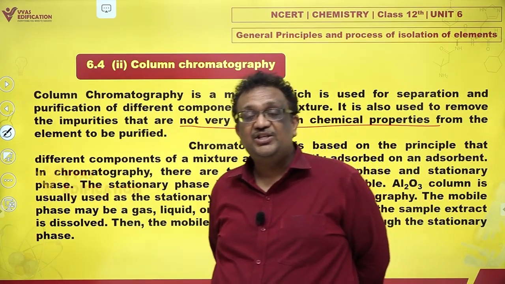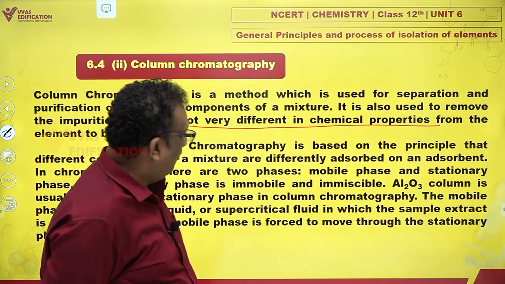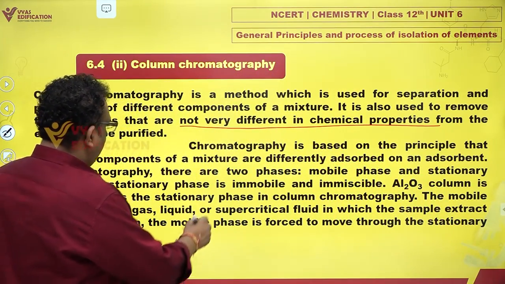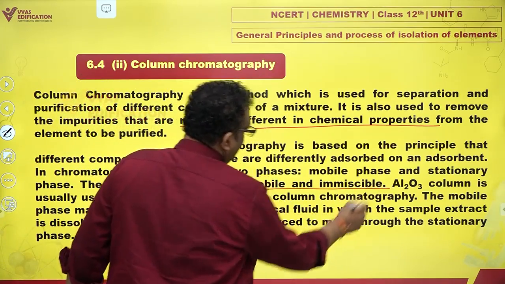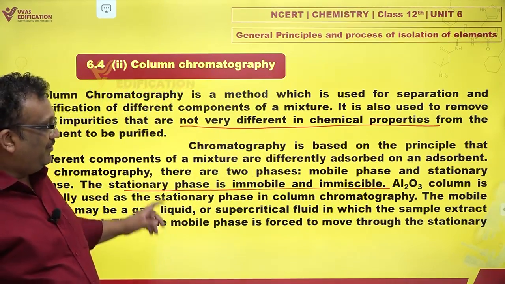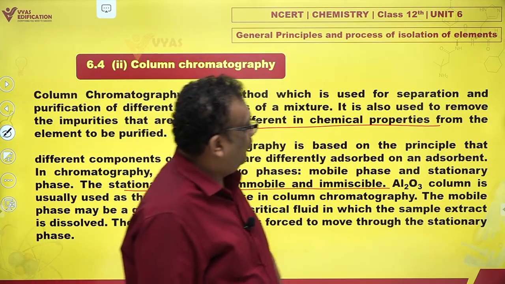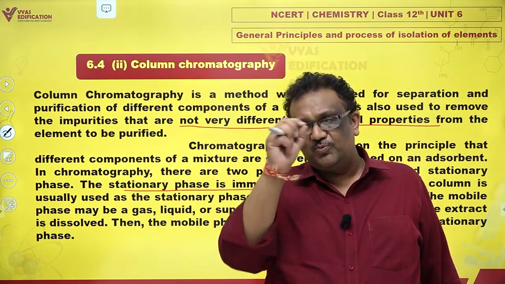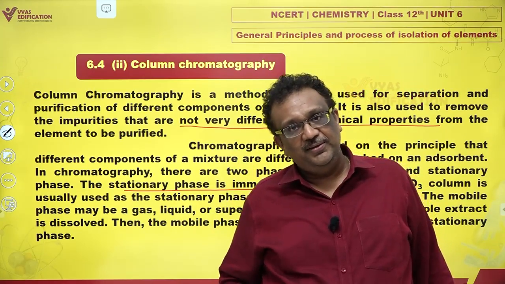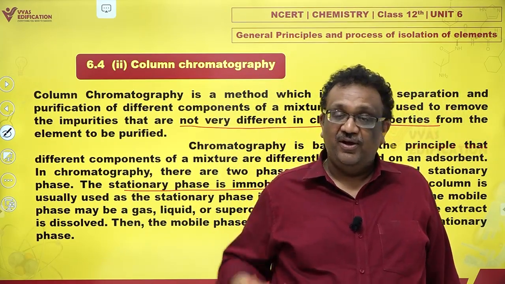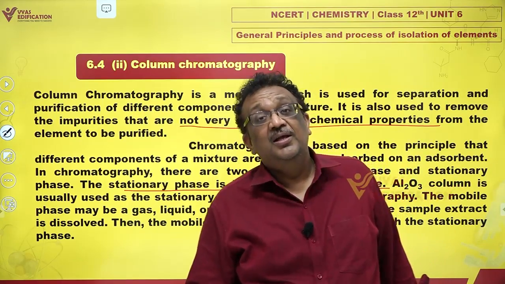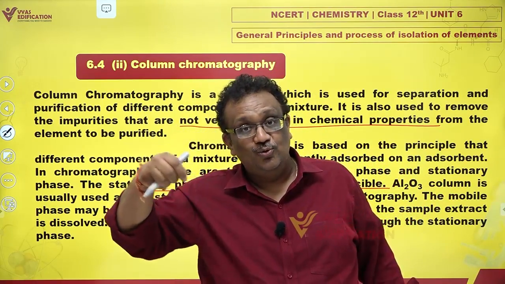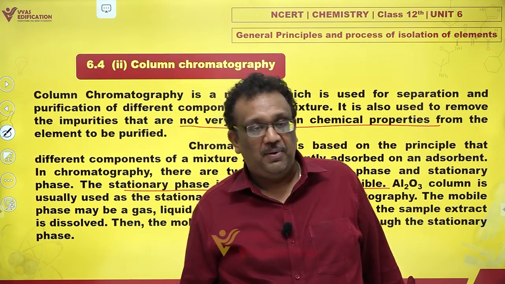This is called the stationary phase or immobile phase. We take a glass tube and fill it with small pellets of Al2O3. Why small pellets? Why not molten Al2O3 that is frozen? We need some gaps between the Al2O3 so that a solution can pass.